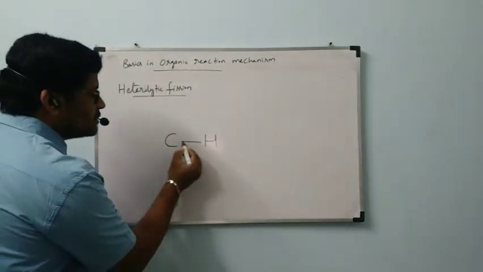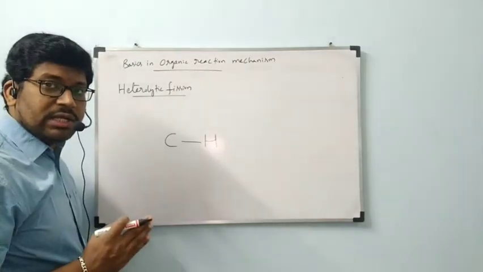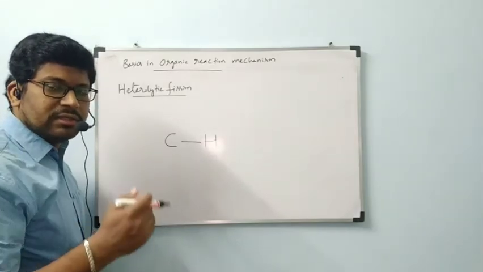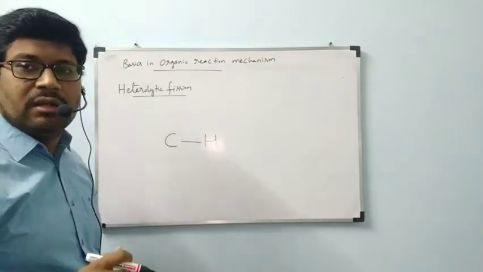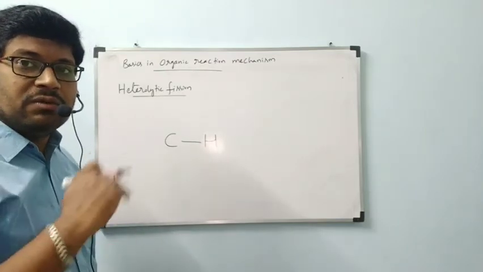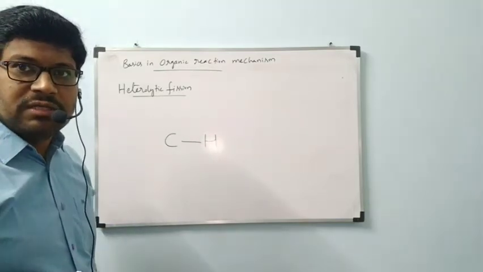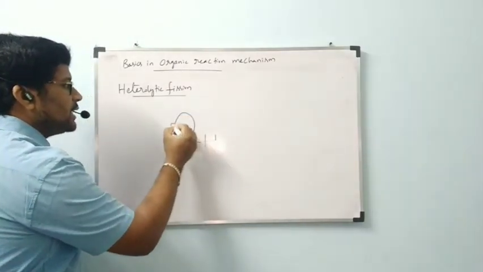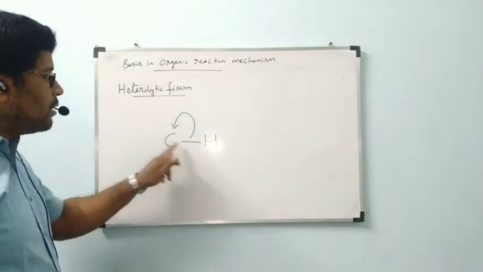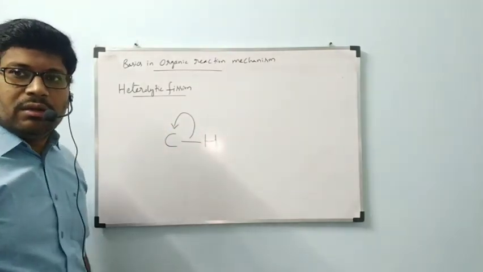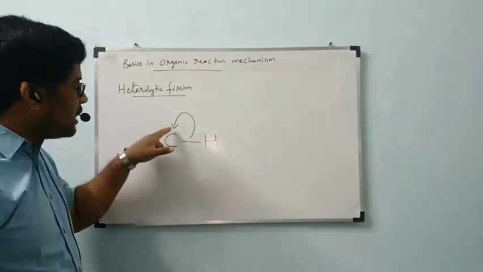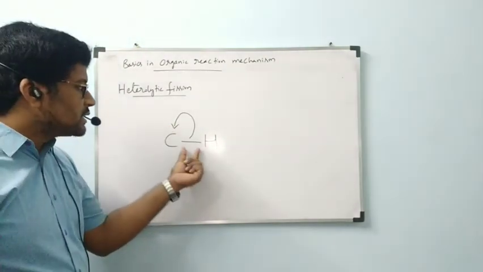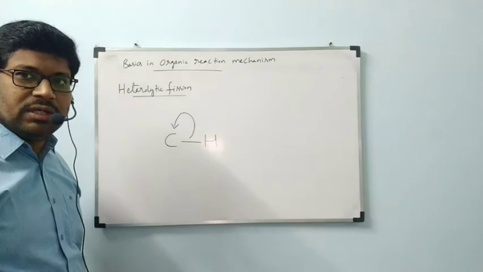In between carbon and hydrogen we have one bond. Now it should not be cleaved equally. That means that bond must be shifted completely towards one atom. Then it is like this. I am representing the bond shifting to the atom. Now observe the arrow mark. I represented a complete arrow because this complete bond is shifted towards the carbon side only.